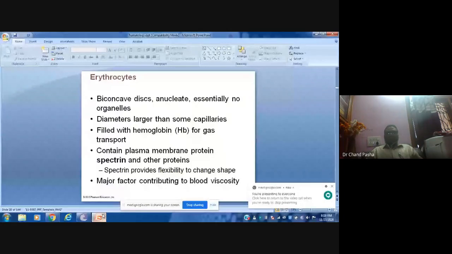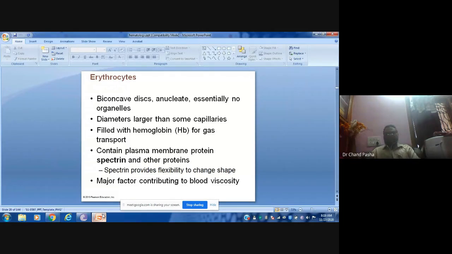And there is hemoglobin in it, which is responsible for gas transport. Both carbon dioxide and oxygen transport are carried out by the hemoglobin. And in the plasma membrane, there is a specific protein called spectrin, and this spectrin protein plays a very important role in oxygen binding, and we'll see that later. There are other proteins also in the plasma membrane.